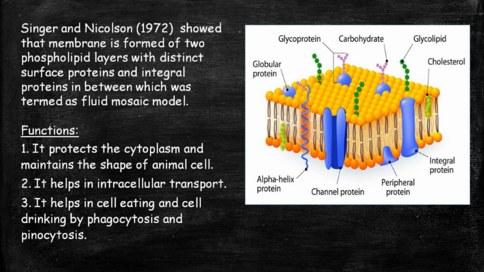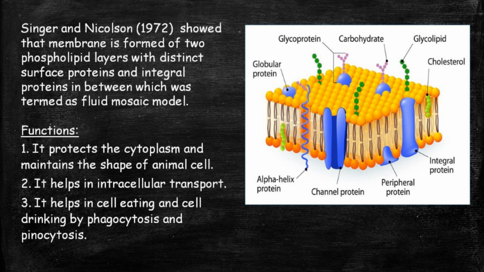PLP means protein, lipid and protein. The yellow ball-like structures form the lipid layer, and in between, the blue channels are the protein structures. Here you can see many proteins like the channel protein, peripheral protein, integral protein, glycoprotein, etc. So now we will discuss the functions of the plasma membrane.